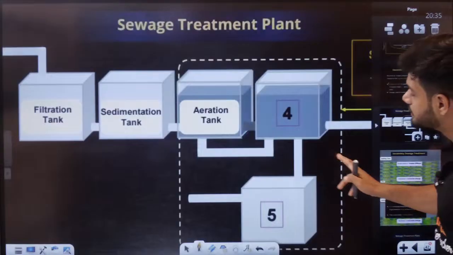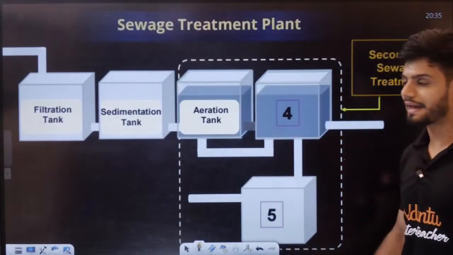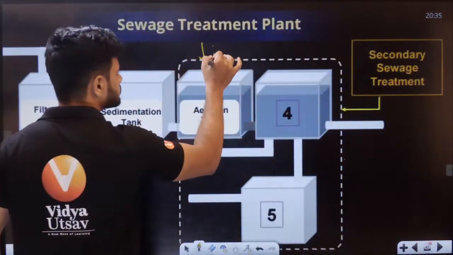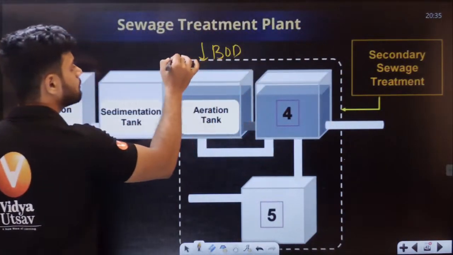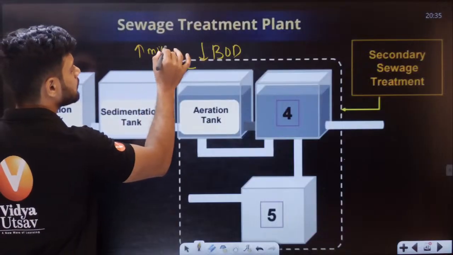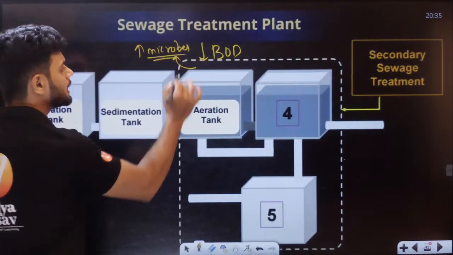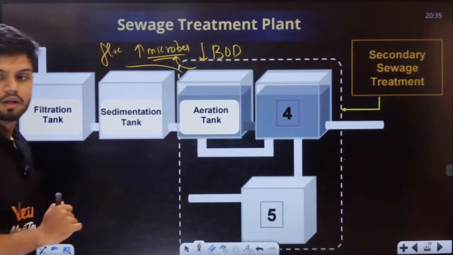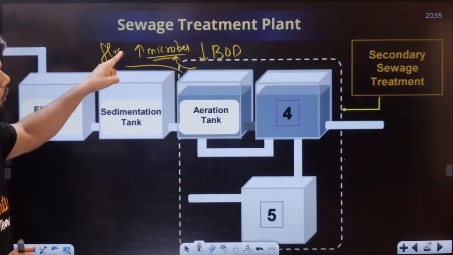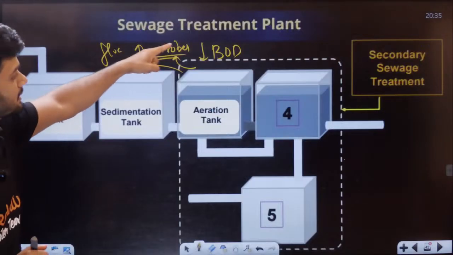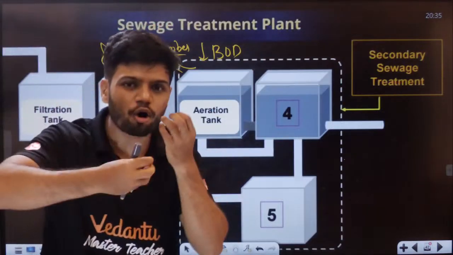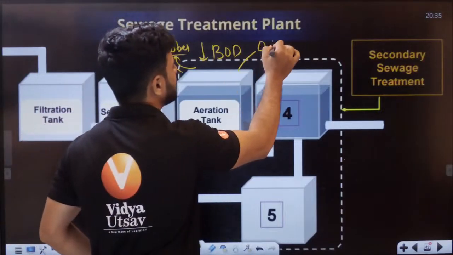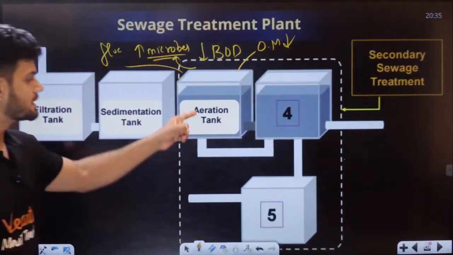Done. Now, that is called the aeration tank, students. In the aeration tank, we try to decrease the BOD. How? By increasing the microbes. And here also we have a flock formation. This entire flock of microbes and fungal filaments will decrease the BOD by eating the organic matter. The organic matter is reduced here. Okay, that is the aeration tank.